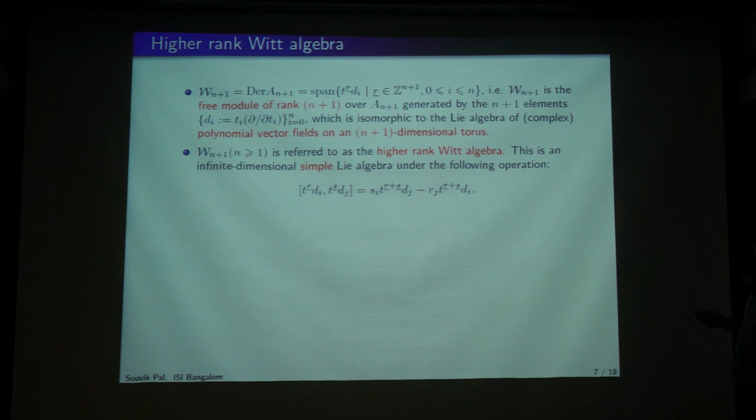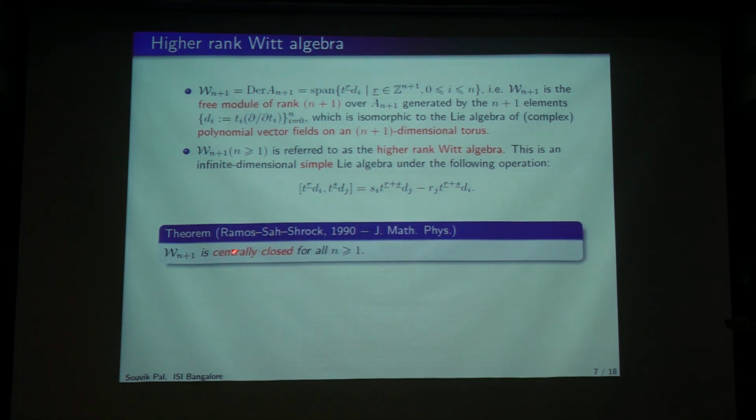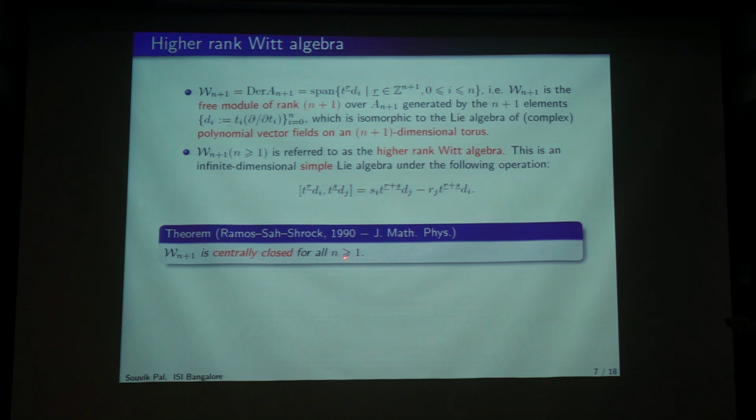So now, as I said, one should naturally try to take the central extension and get the Virasoro, but here is the first problem. Coming from the physicists, they said that this is always centrally closed unless you are in the one variable case. So you never have central extensions in this case unless you are in the one variable setup.